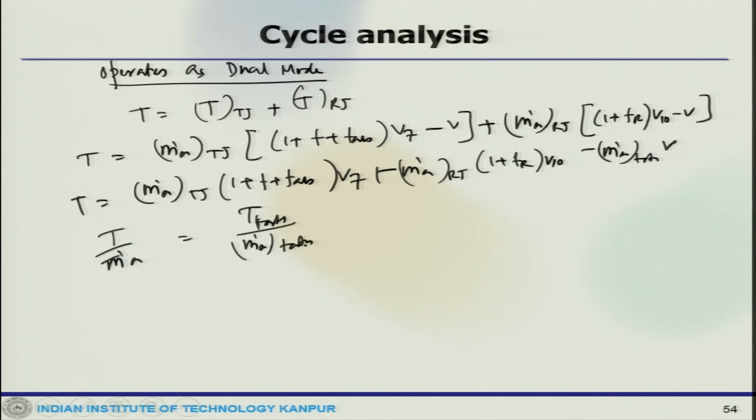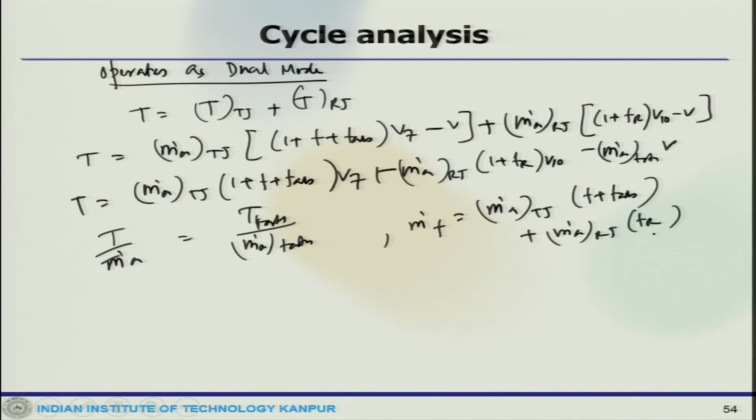So, we can calculate, and total fuel mass flow rate would be m dot A turbojet (F plus F A B) plus m dot A ramjet Fr, and the specific thrust is the total thrust divided by total mass flow. So, that is what happens.